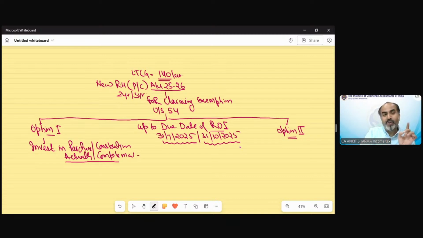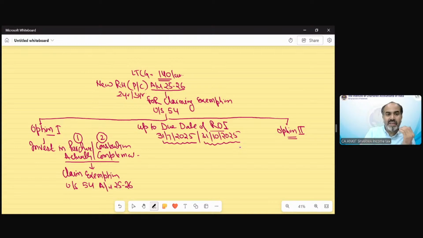You either need to purchase property actually or need to have construction completed up to 31st July or 31st October 25. If you are able to comply with this, you can claim exemption under section 54 in assessment year 25-26.